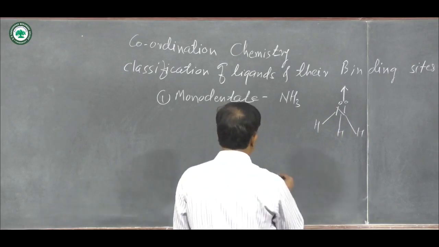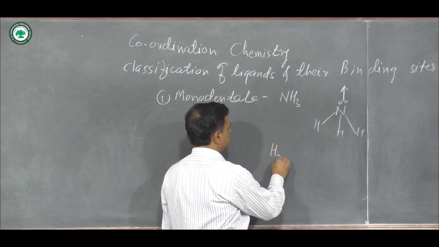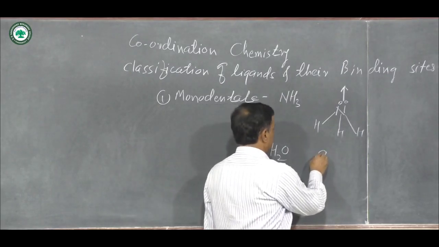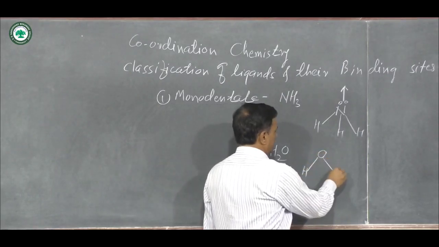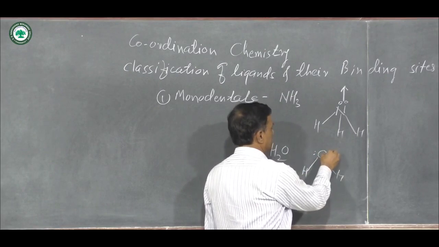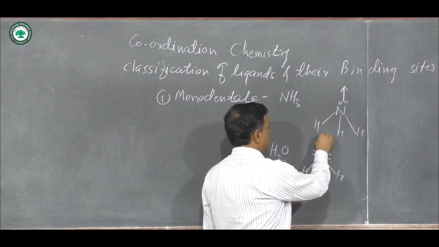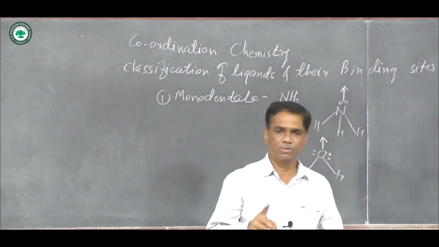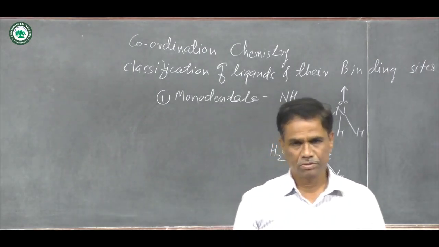Then second, suppose the water molecule H2O. You know that it is V shaped, with hydrogens on oxygen, and there are two lone pairs of electrons on oxygen. The binding site is the oxygen, and it forms only one coordinate bond.